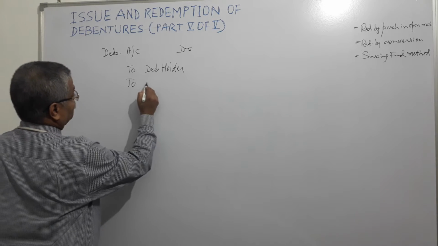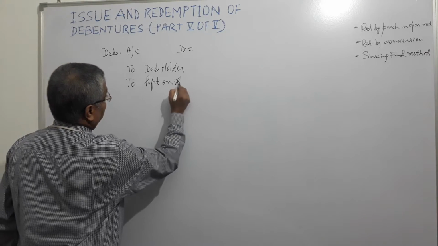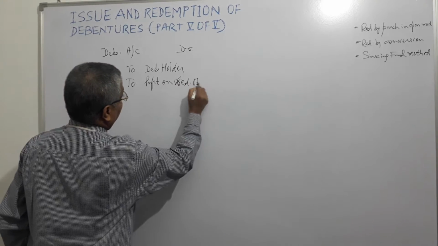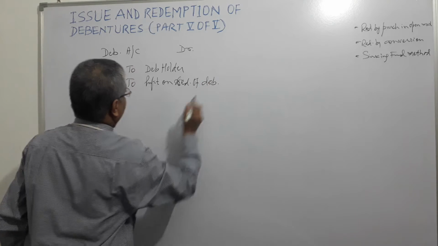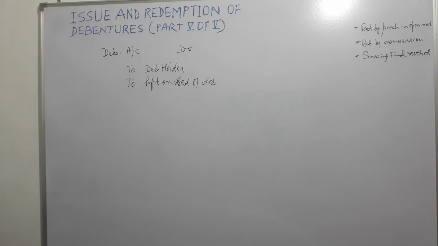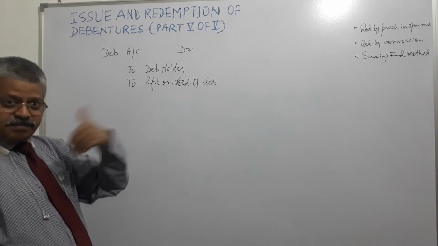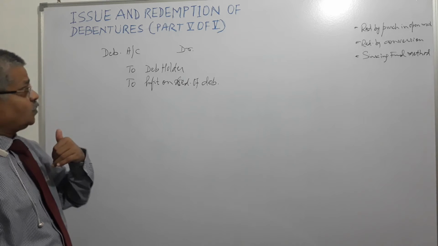So here profit on redemption of debentures, right? Two accounts will be credited. So now the company is buying from open market, buying back debentures at discount.